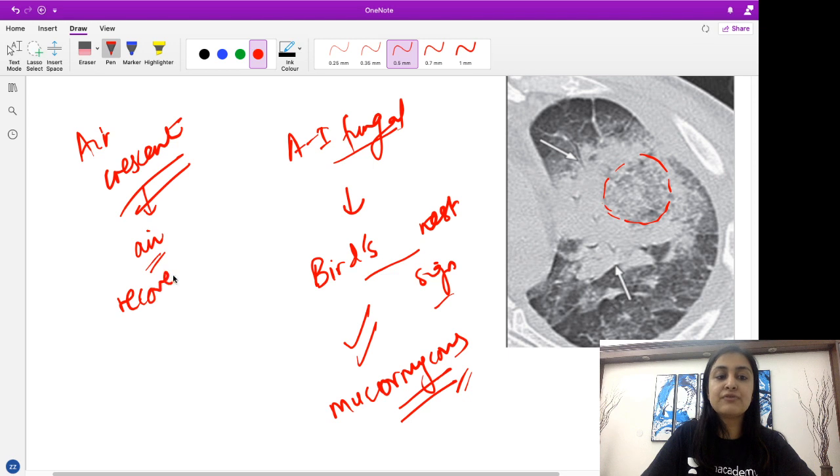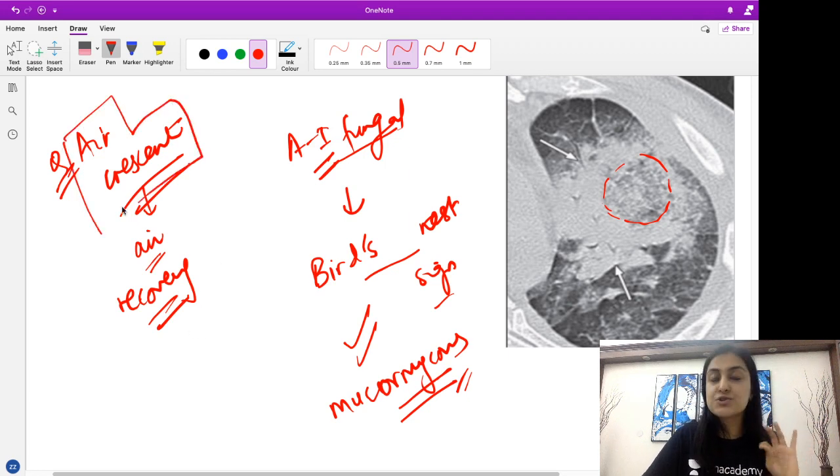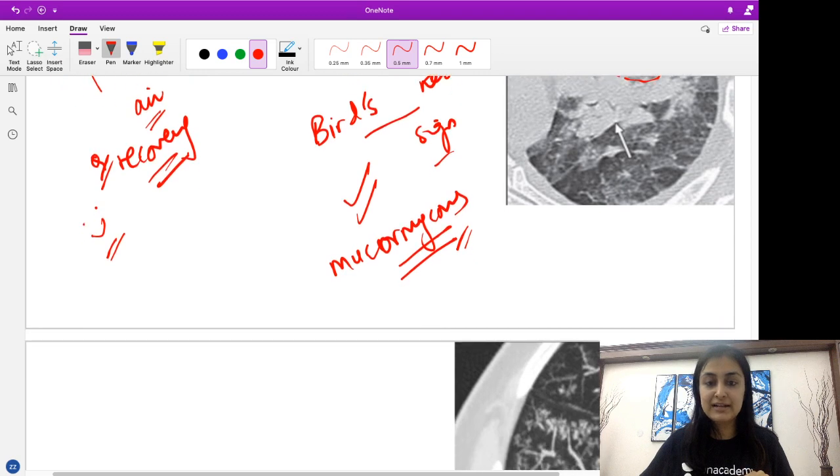Basically, in the stages of recovery of patients with angioinvasive fungal infection, we can also have the air crescent sign. Just remember this. Air crescent also associated with aspergilloma, but can also be seen in angioinvasive fungal infection and indicates a good prognosis. It indicates a sign of recovery. Okay, so just remember this important fact.